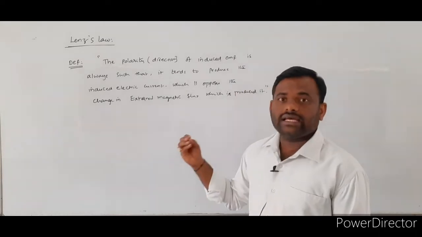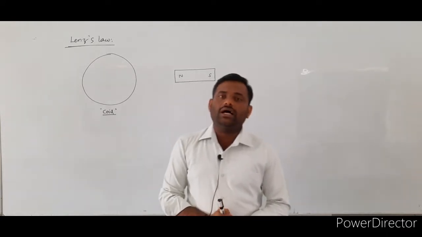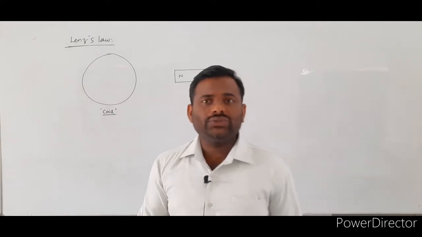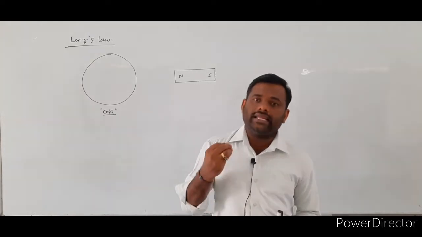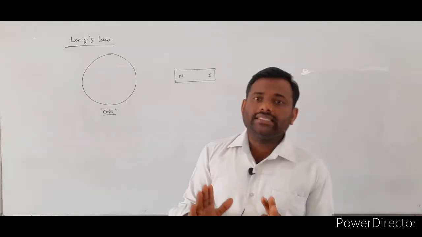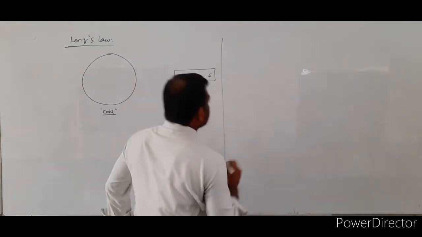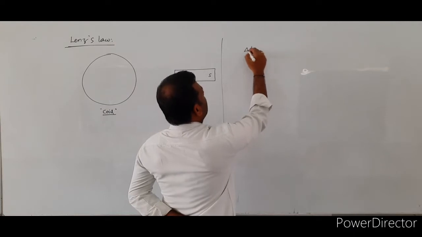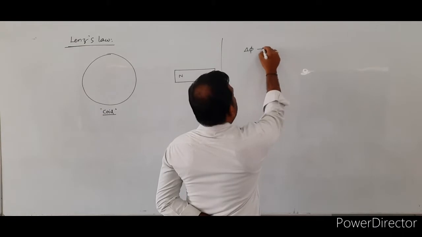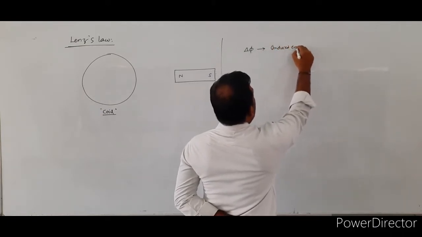Now we will see the explanation of Lenz law. From the definition, I already said that the polarity of the induced EMF produces the induced electrical current, and that induced electrical current opposes the change in external magnetic flux. How is it possible? Once you have a change in external magnetic flux, it produces the induced EMF.